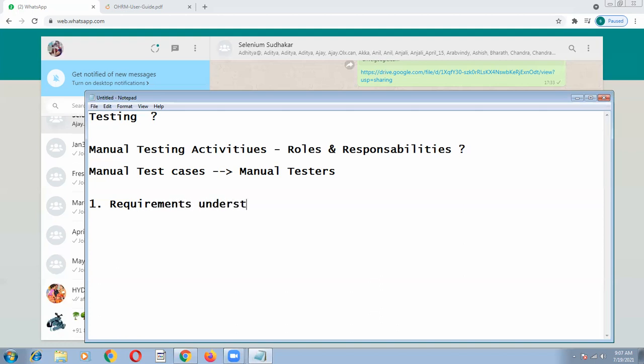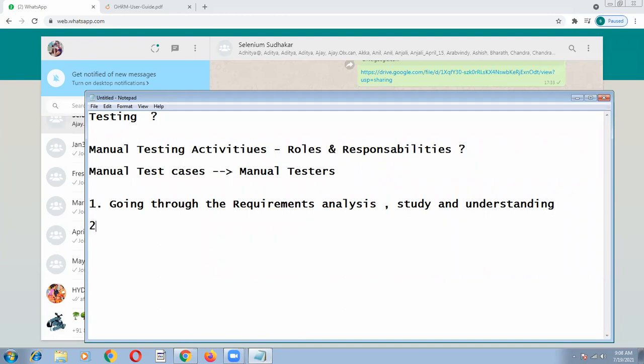You go through the requirements, study, analyze and understand them, to know what functionalities you have to write tests for.